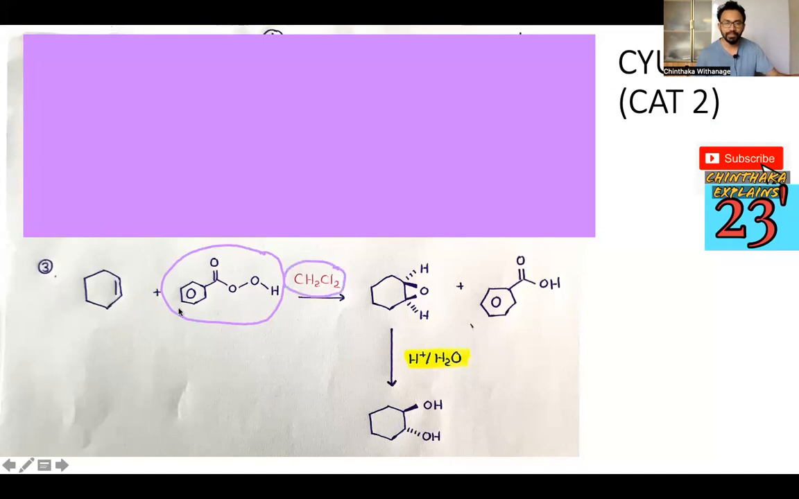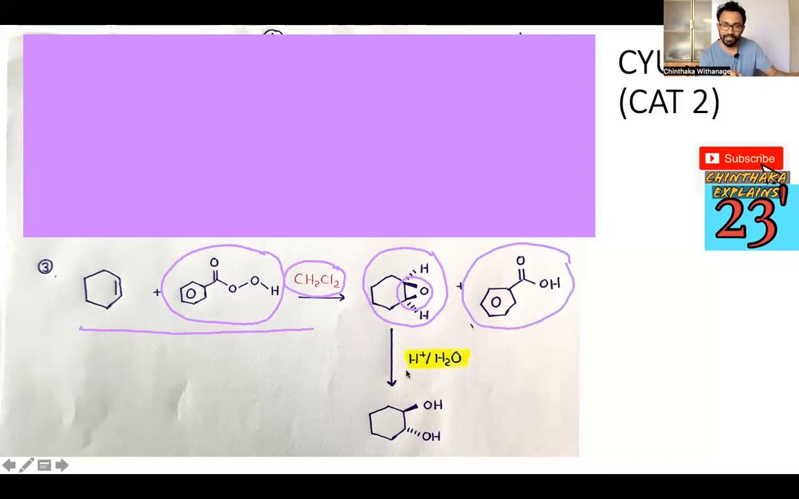Dichloromethane is the solvent here. When we add these together, you can see this three-membered oxygen ring. It's an epoxide. The epoxide ring is formed, and a carboxylic acid also results.